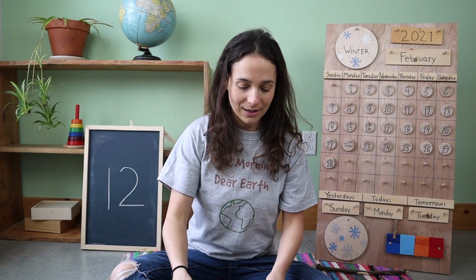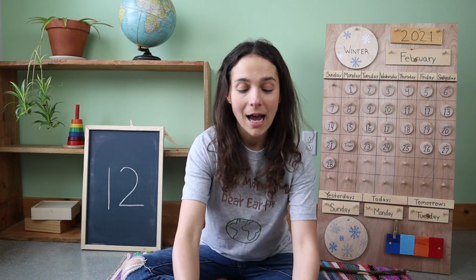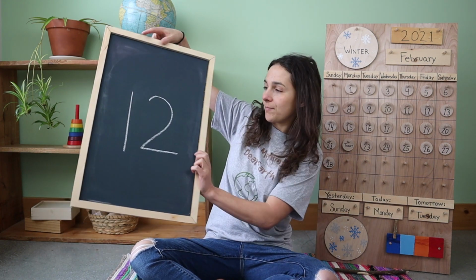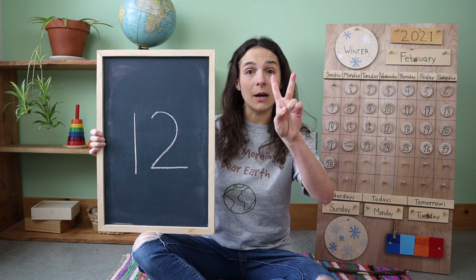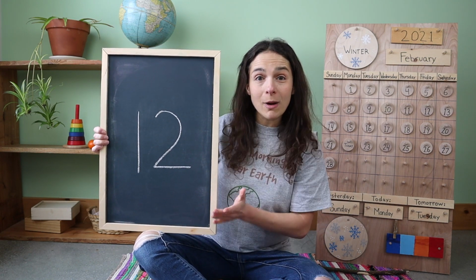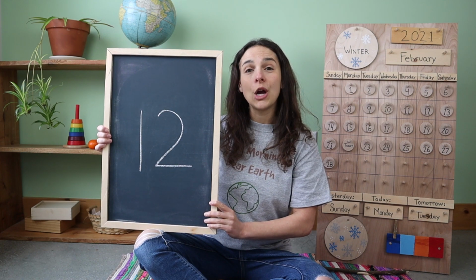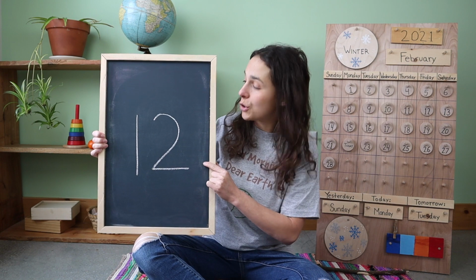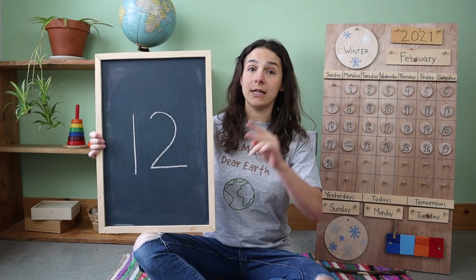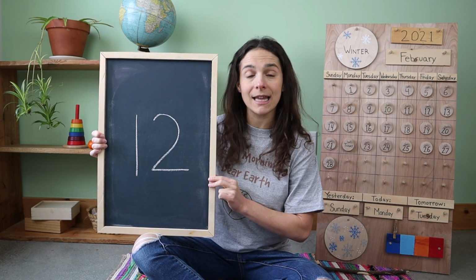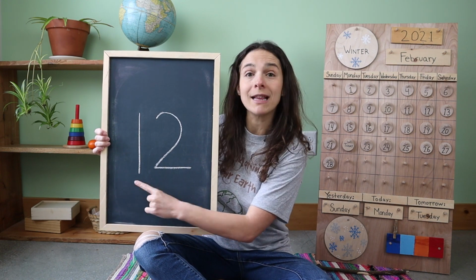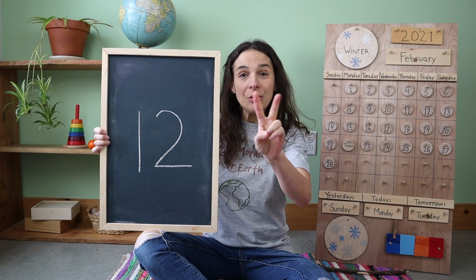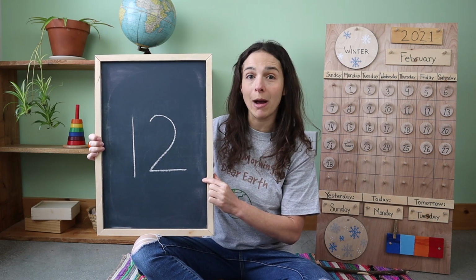Green. Friends, we also have a new number to talk about this week. This is another double-digit number. Do you know what number this is? 12! You're right, friends. This is the number 12. And 12 is a double-digit number because when you write the number 12, first you write the number 1 and then you write the number 2. This is the number 12.